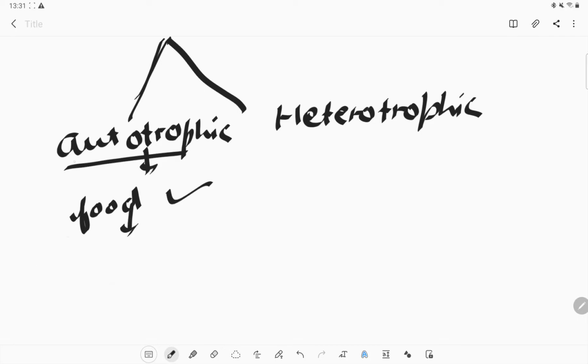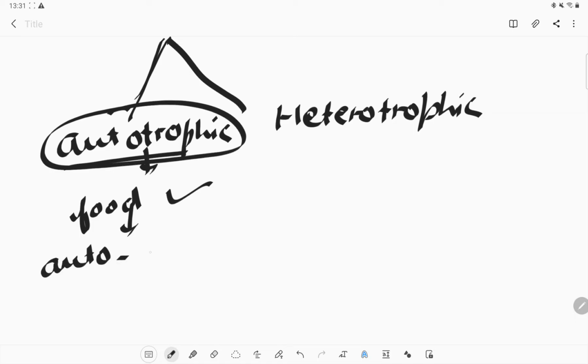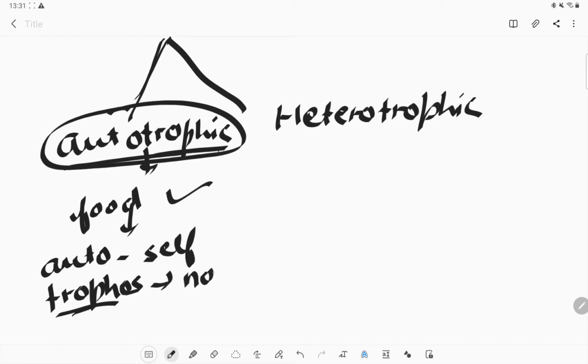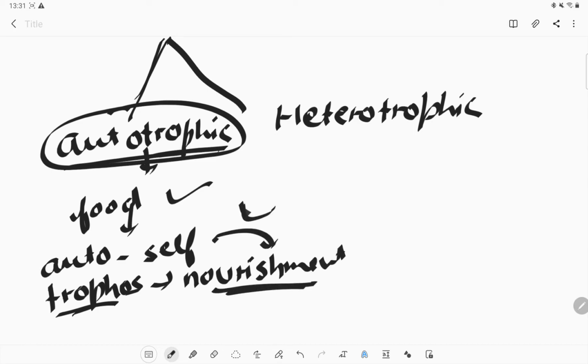If we talk about the name autotrophic, auto means self, and the word trophic comes from trophos, and trophos means nourishment. So self nourishment, they can make their own food and nourish themselves. That's why we call it autotrophic. If we talk about heterotrophic, these are organisms which cannot prepare their own food, and they depend on others for their food.